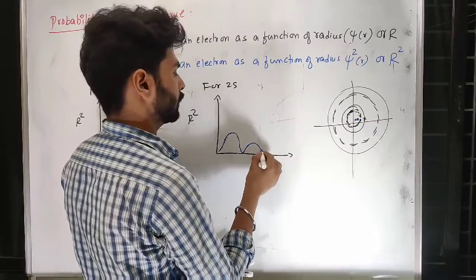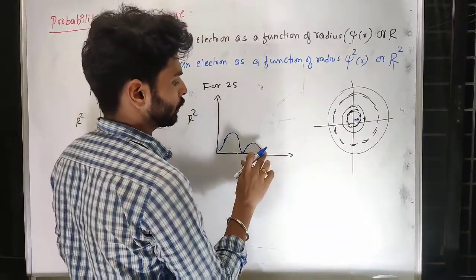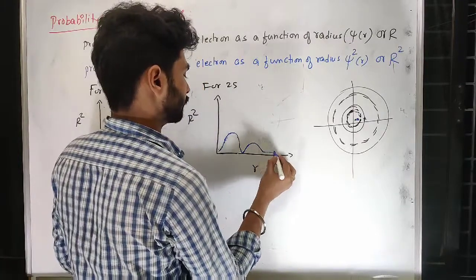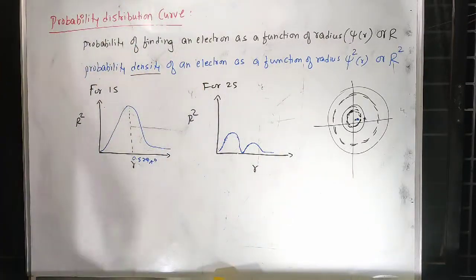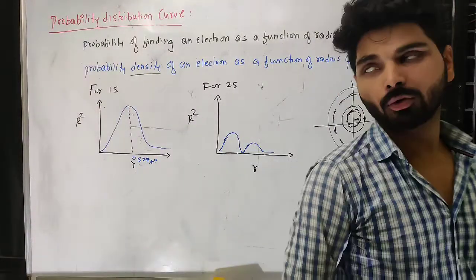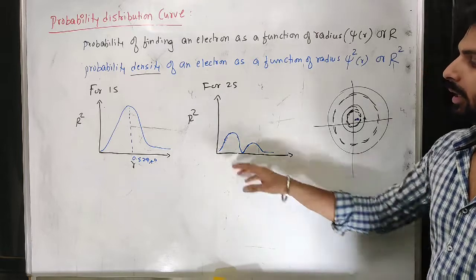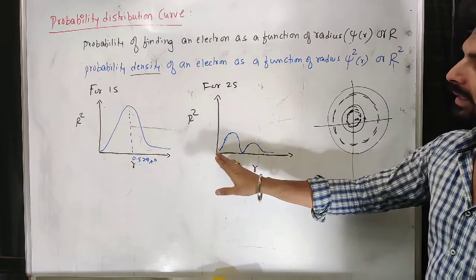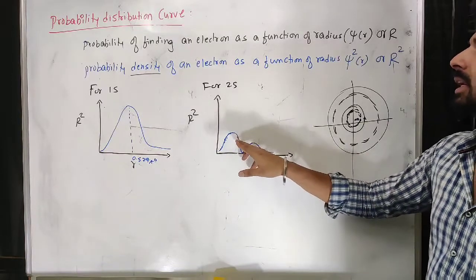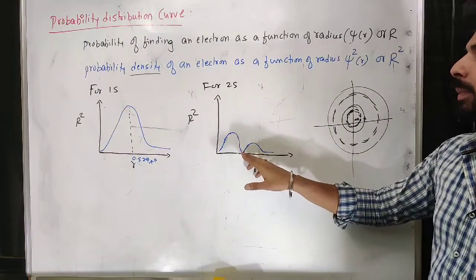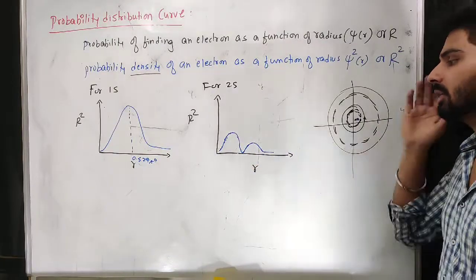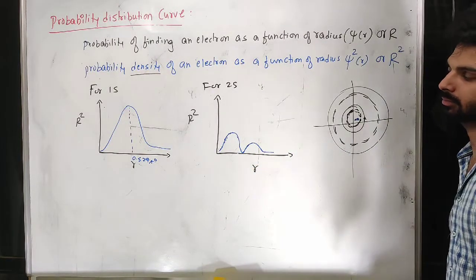Then you can show like this. So you don't need to show like this, you have to show the continuity. So probability density of 2s electron, you cannot expect more maximum at the center, at the nucleus, but it will increase and there will be a place where 1s electron is present, so you cannot expect them. So thereafter it will continue like this.